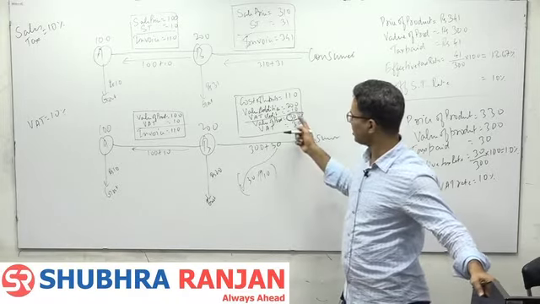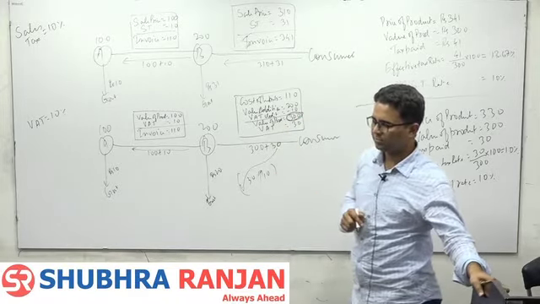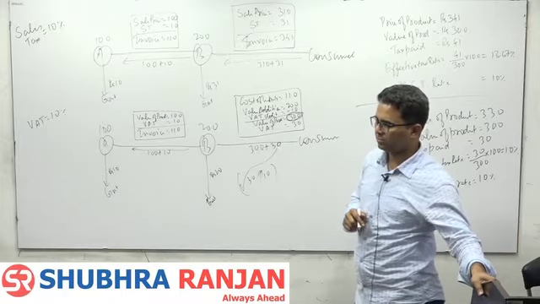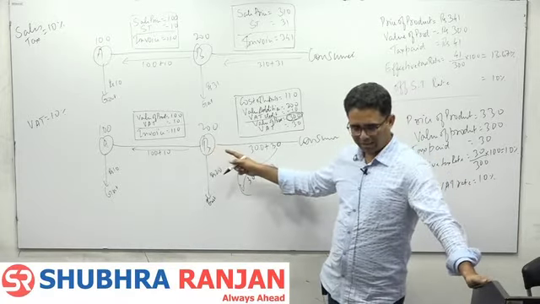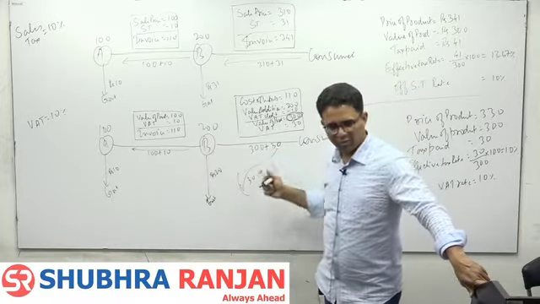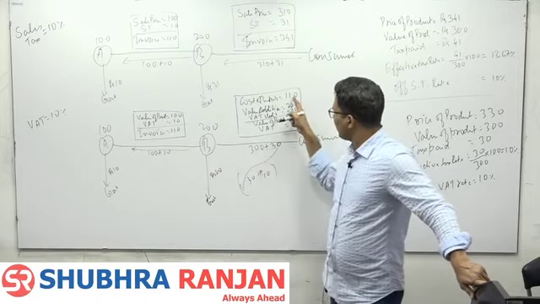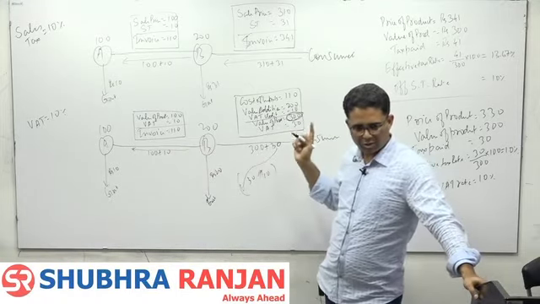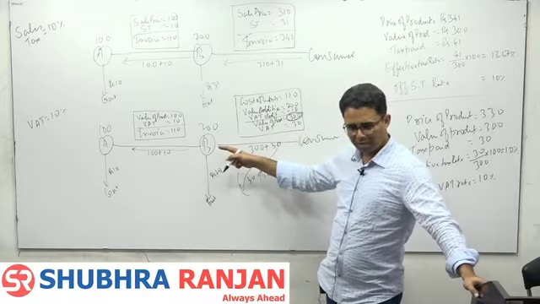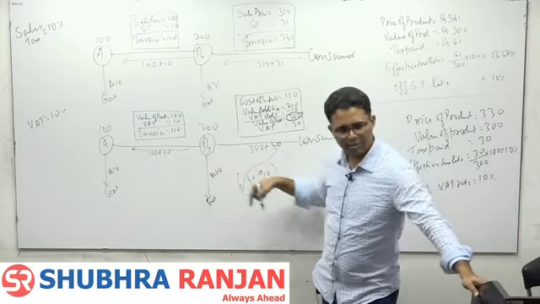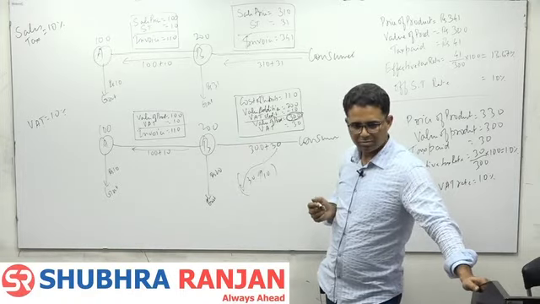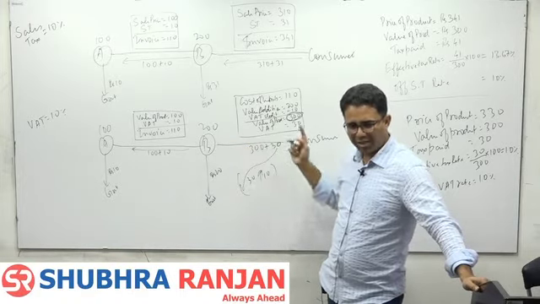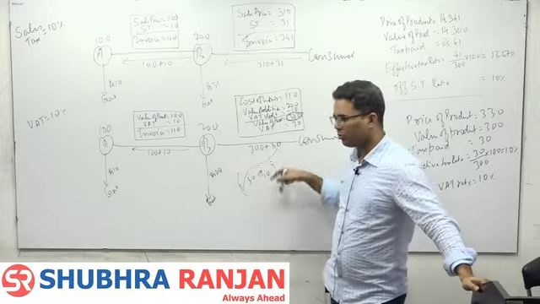So he collects tax on 300 rupees. B has paid 10 rupees tax. If government will not give this 10 rupees back, B will try to charge 10 rupees from the consumer, pass it on to the consumer. But government said to B that we will give this 10 rupees back and you pay tax on entire value. So B pays tax on 300 and B gets 10 rupees back.